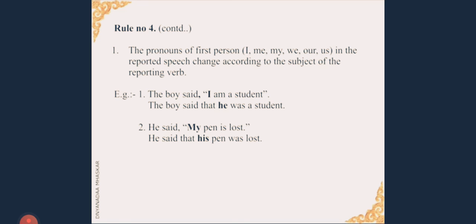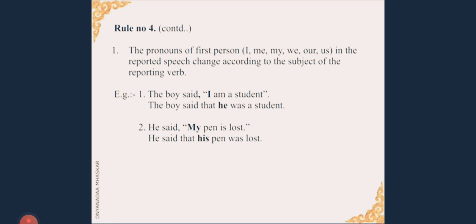First example: the pronouns of first person, I, me, my, we, our, us, in the reported speech change according to the subject of the reporting verb. Let us see the example and understand what the subject is. Now again you will remember the topic sentences, because here sentences play a very important role. The boy said. So what is the subject here? The boy. And what follows the boy is the reporting verb. So the boy is the subject here.